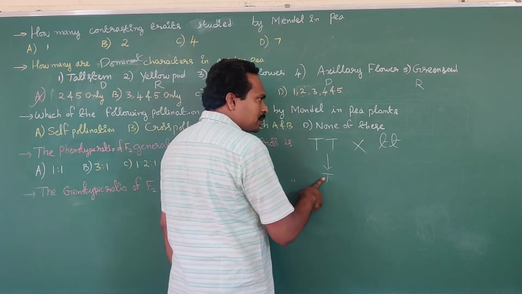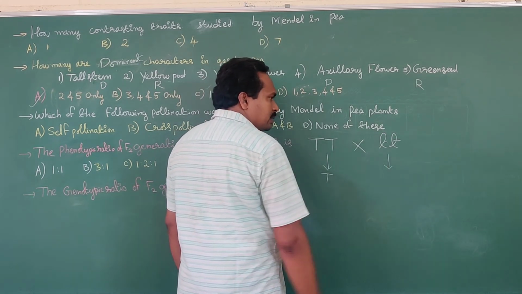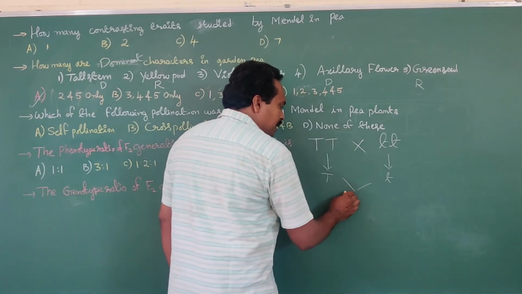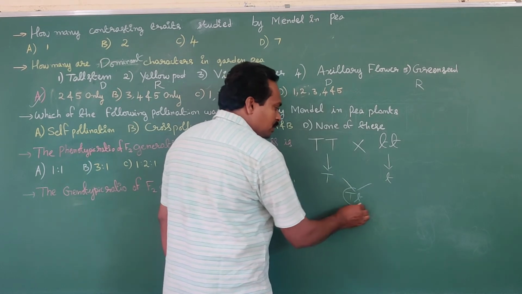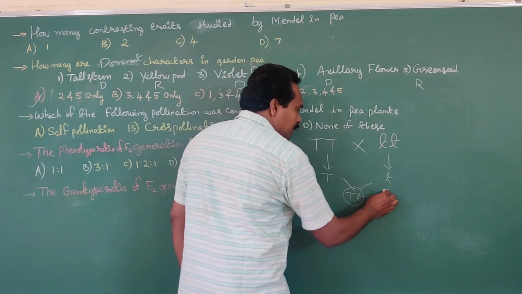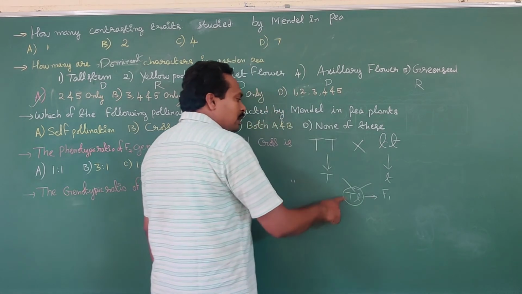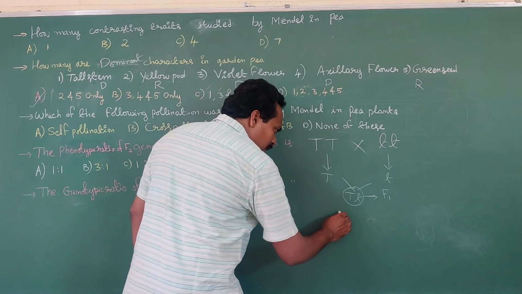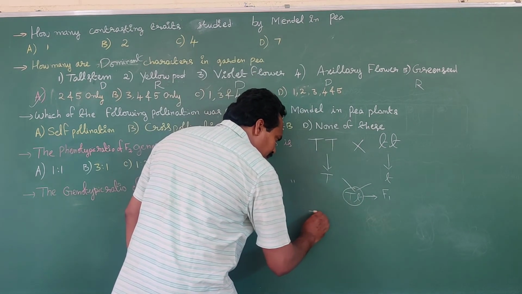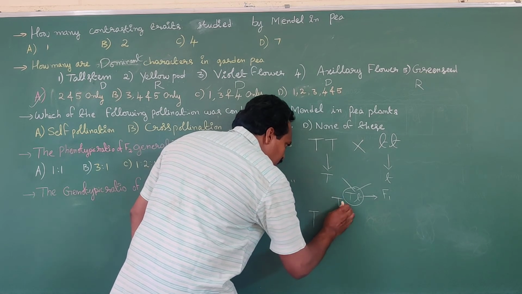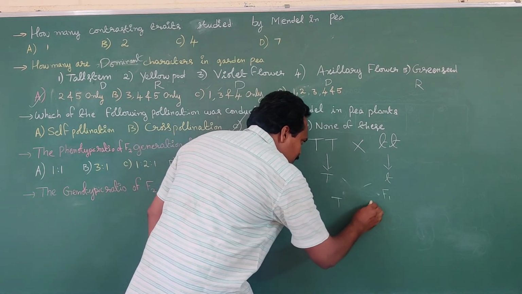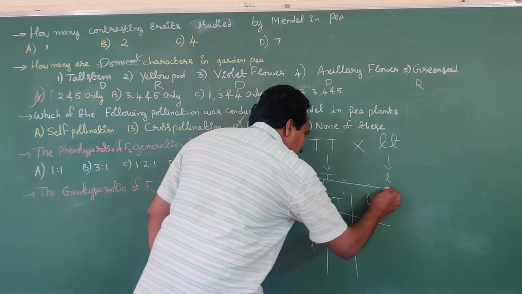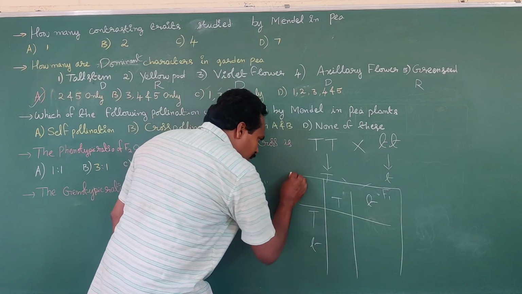The gamete contains capital T. And the other parent produces similar kind of gametes, small t. So gametes containing capital T and small t are fused to form capital T, small t. The F1 progeny genotype is capital T, small t. If selfing is conducted between these, male gametes, female gametes. Already learned about this concept regarding subjective point of view.